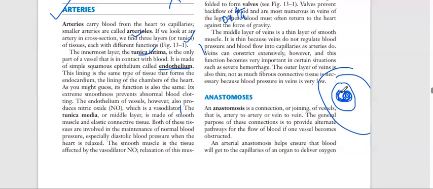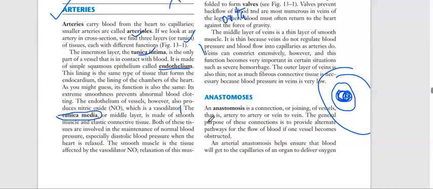So tunica intima is the innermost layer, and the second thing you have to remember is that it is made up of endothelium. Third, why endothelium? Because the blood flows smoothly and it will avoid blood clotting. And the fifth thing you have to remember is that endothelium produces nitric oxide, which is important for vasodilation. Okay, next we come to the second layer, the tunica media.